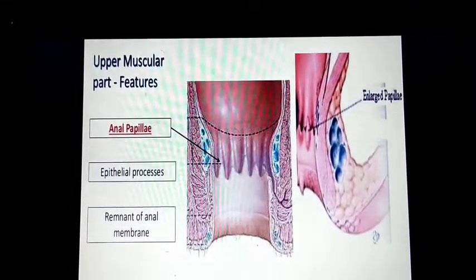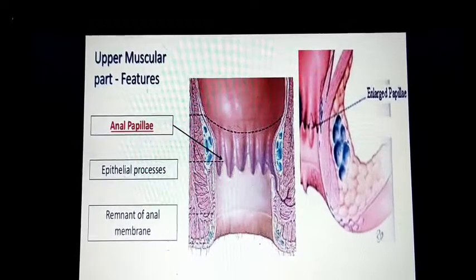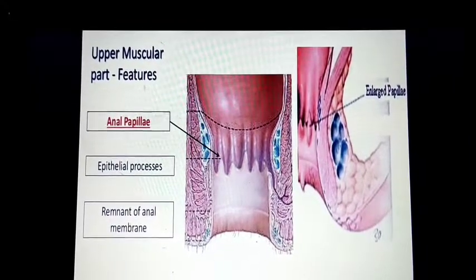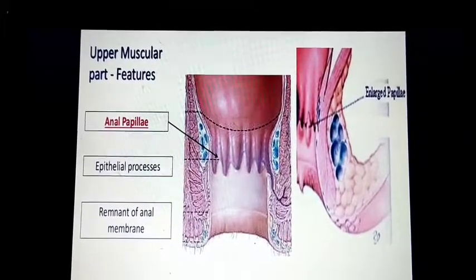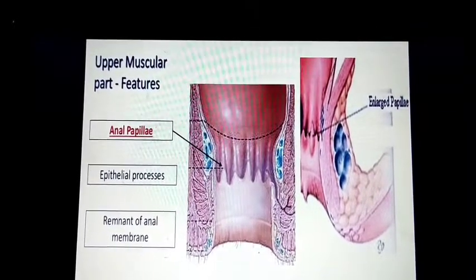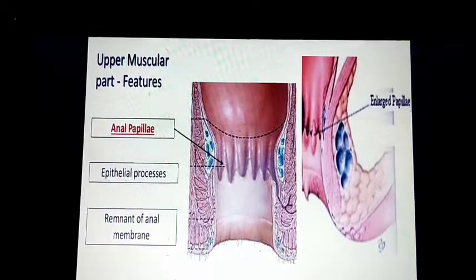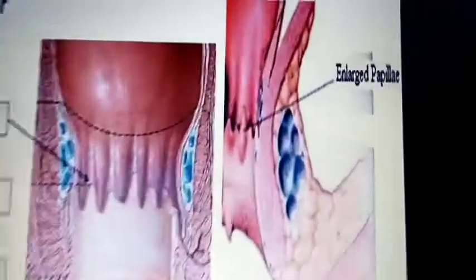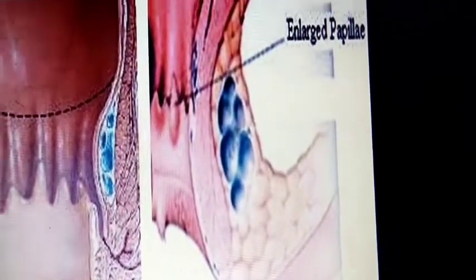Anal papillae. Some papillae are there which are enlarged and form the anal papillae. They are nothing but epithelial processes of the columnar epithelium, a remnant of the anal membrane. You can see here a hypertrophied anal papilla.